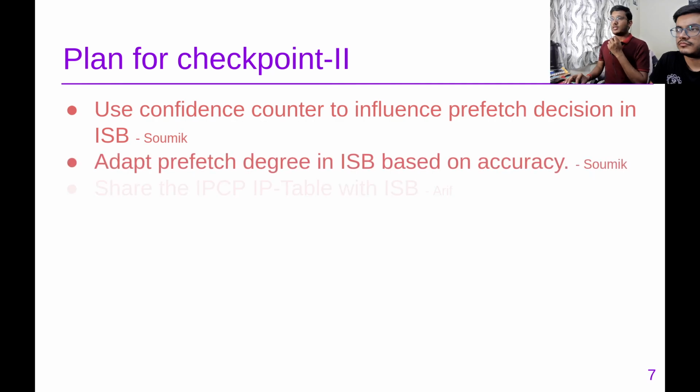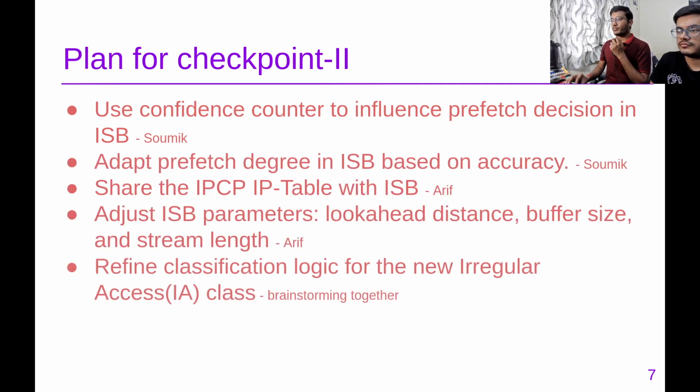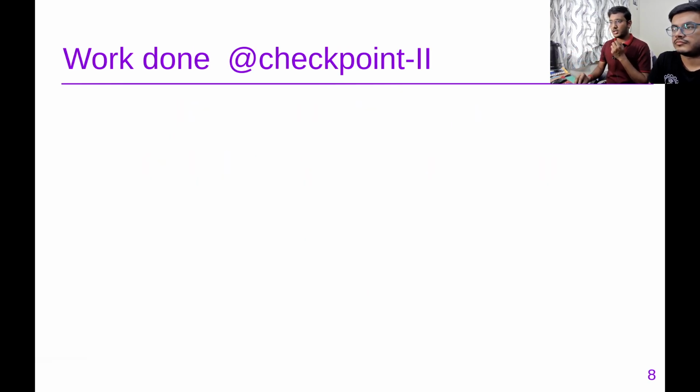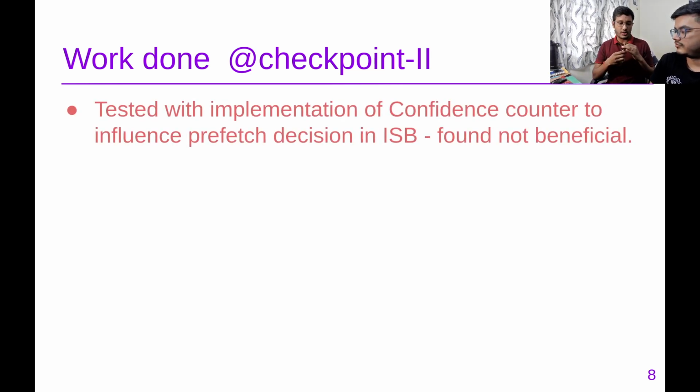The plan for checkpoint 2 was like this. We had to add a confidence counter, add up the prefetch degree dynamically, and share the IPCP tables, which we didn't do. Arif will describe that afterwards, along with adjusting the ISB parameters and refining the irregular class access. This is the most important part of our project, which we did in checkpoint 2. So from here Arif will describe.